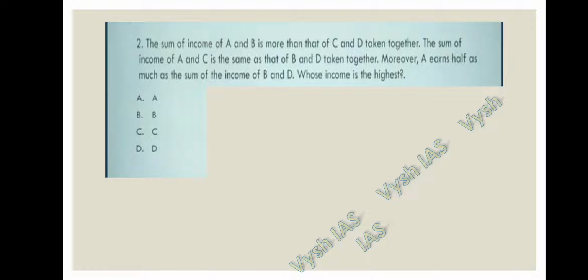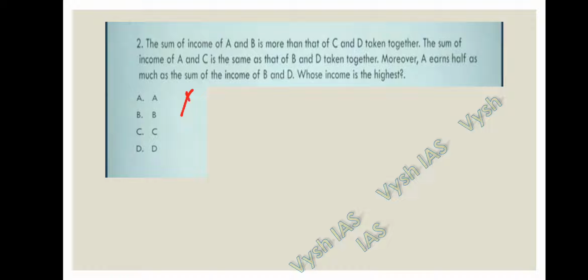Question number 2: the sum of the income of A and B is more than that of C and D taken together. The sum of the income of A and C is the same as that of B and D taken together. Moreover, A earns half as much as the sum of the income of B and D, whose income is the highest. So let's write the data initially.